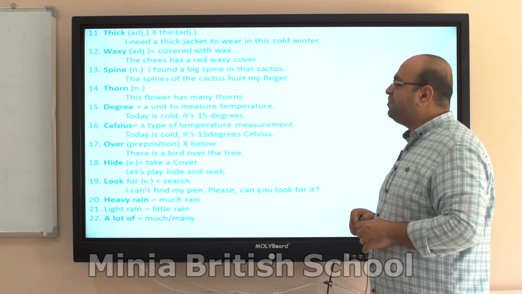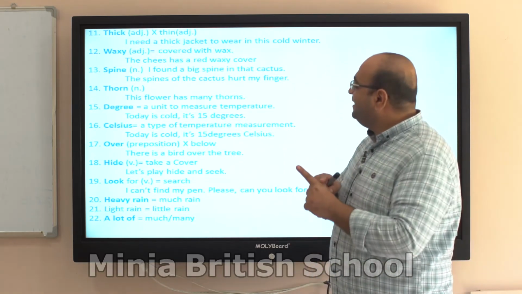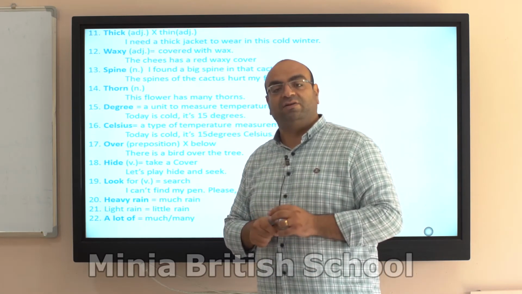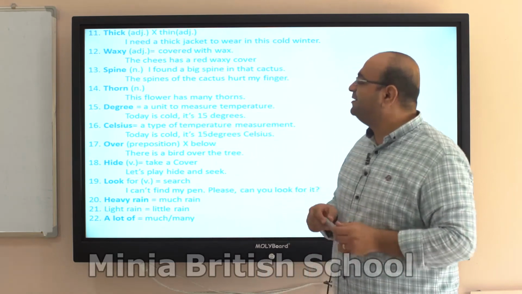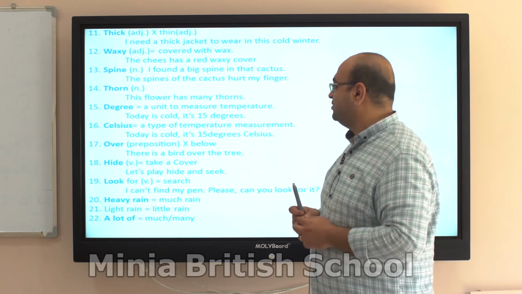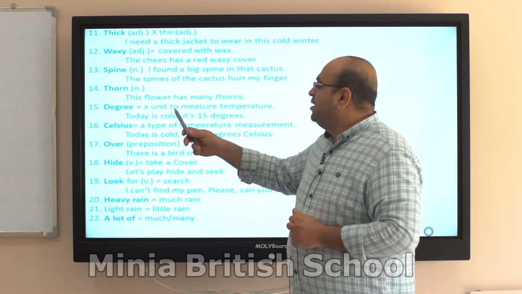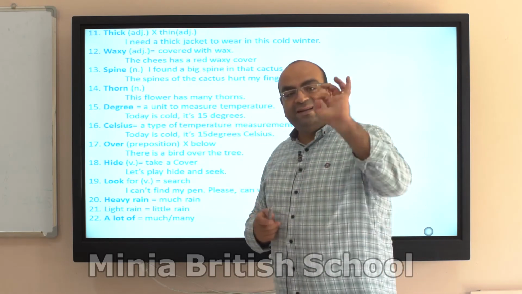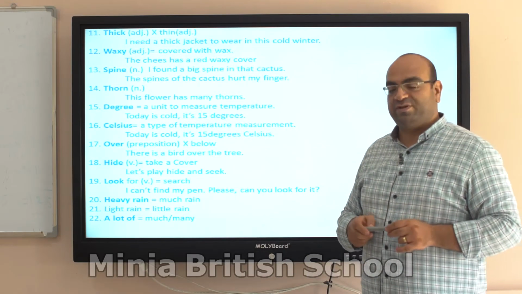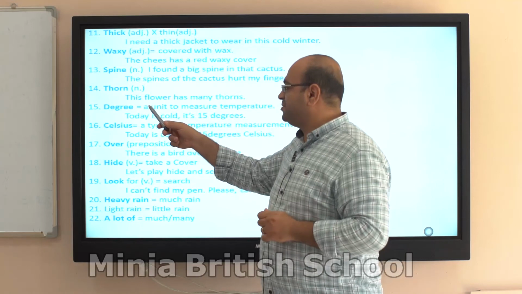Spine. The spine is a big needle. If we touch it, it can hurt us, and we find it in plants. The spine, we can find it in cactus. I found a big spine in that cactus. Thorn, that's the very little one that we can find in roses or some types of flowers.